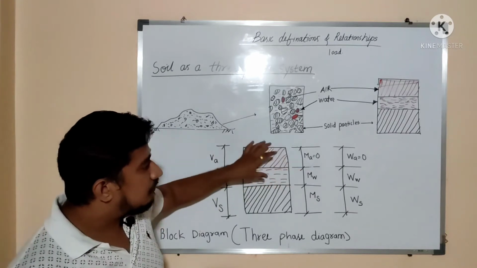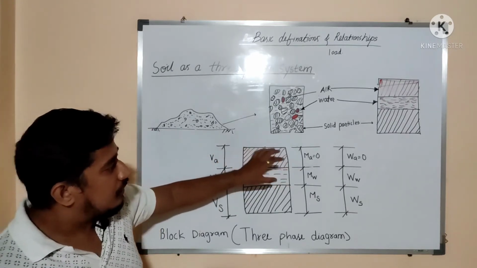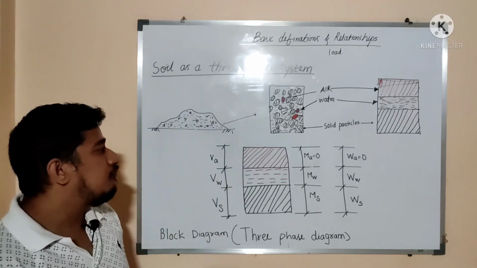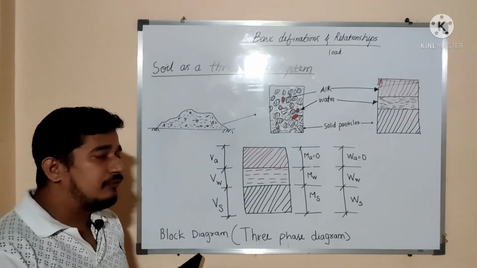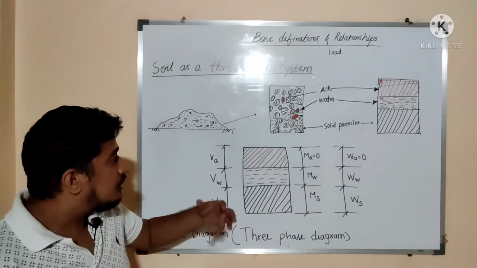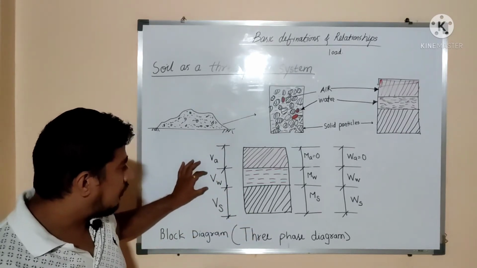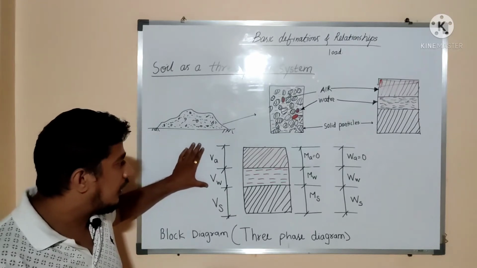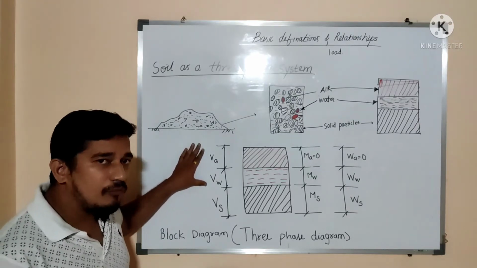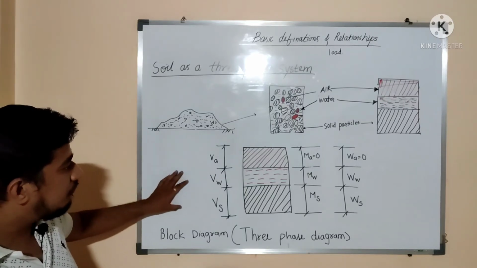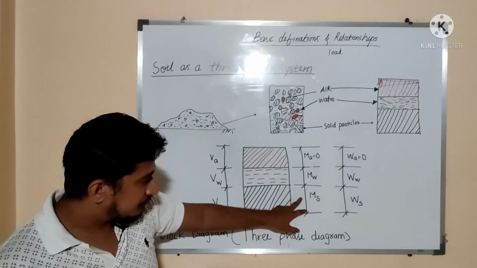Whenever we say mass, the mass of air will be negligible, the weight of air will be negligible. Whenever we say voids in a soil, what will it be? Volume of air and volume of water, when both are added together, form the volume of voids. And whenever we say mass of solids only, then it will be this mass of solids.